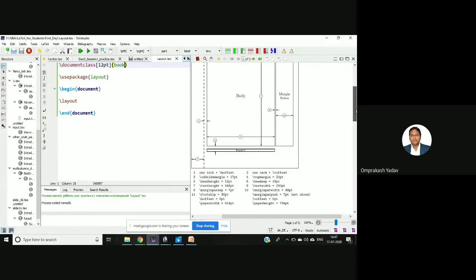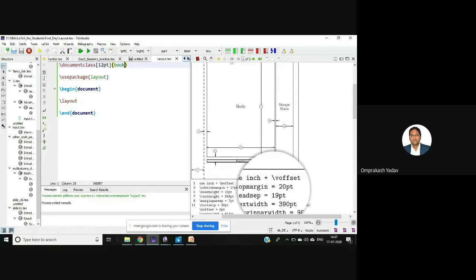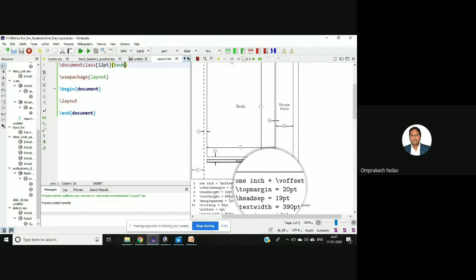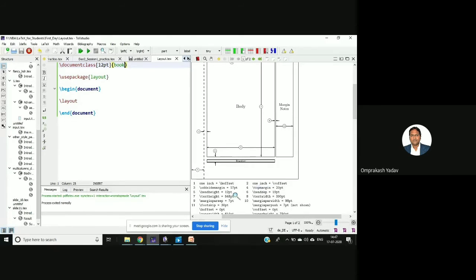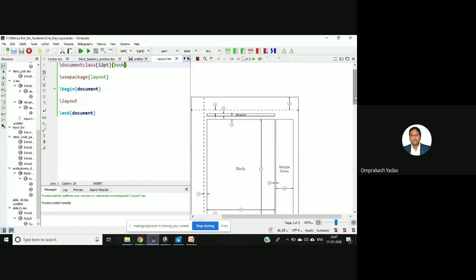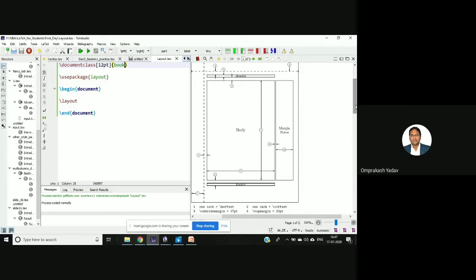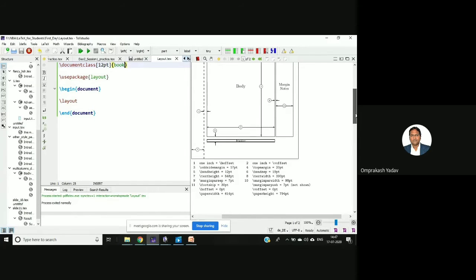Okay, now if you see, the margin will change. There we saw the top margin was 17 point for the report, but here the top margin is 20 point. So it has changed, right? Depending on that, if you select the book or the article, by default it will take a certain layout, right? And in that it will print.